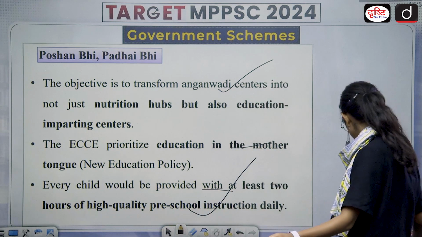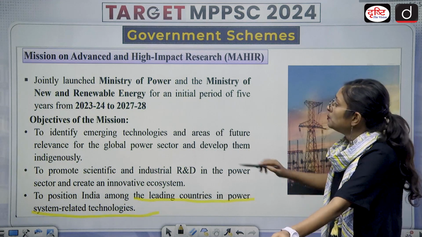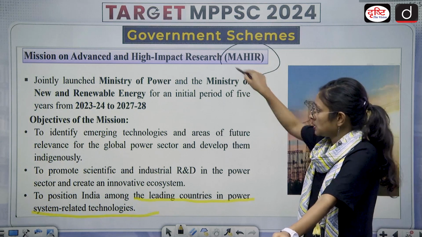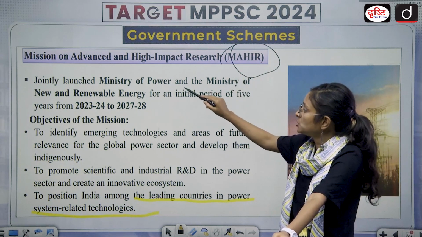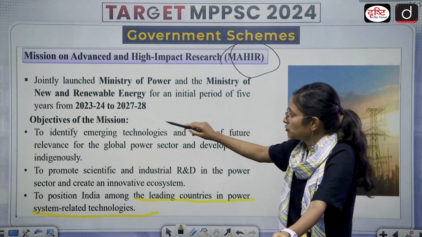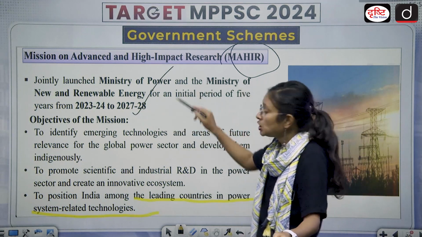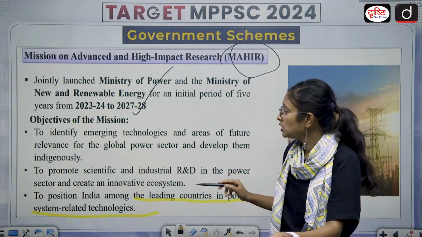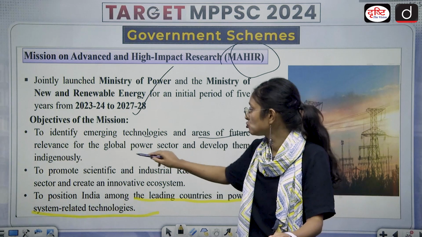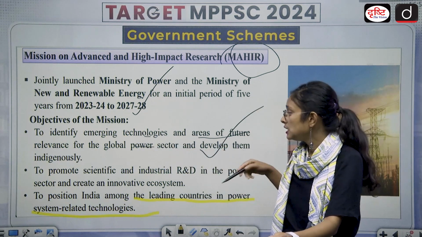Then we have another one, which is Mission on Advanced and High Impact Research, in short MAHIR. It is jointly launched by the Ministry of Power and the Ministry of New and Renewable Energy for the initial period of 2023 to 2028. What is the objective of this mission? To identify emerging technology and areas of future relevance to the global power sector and develop them indigenously.